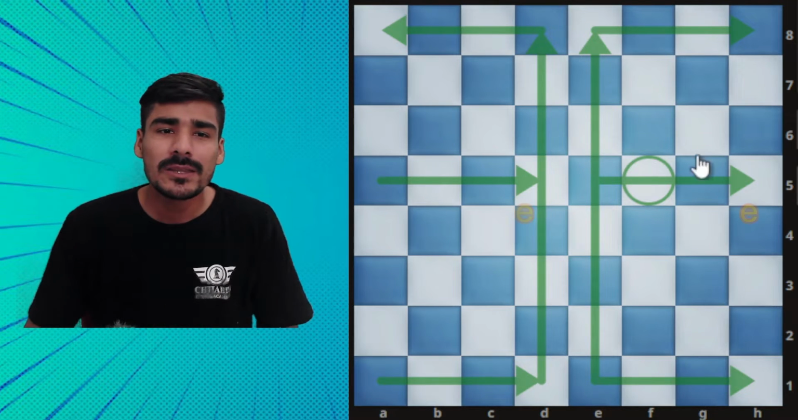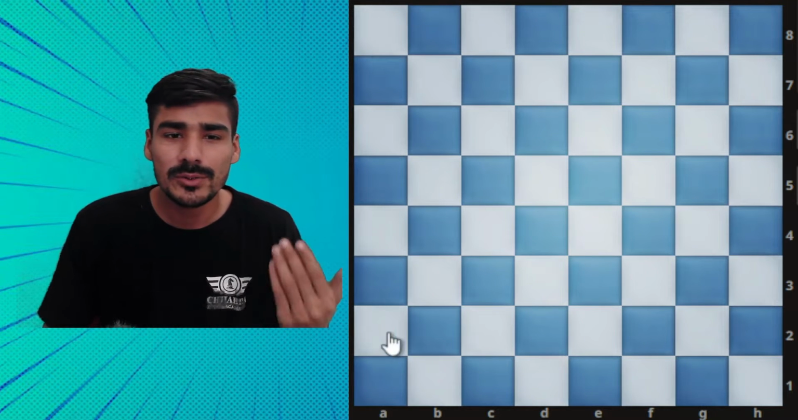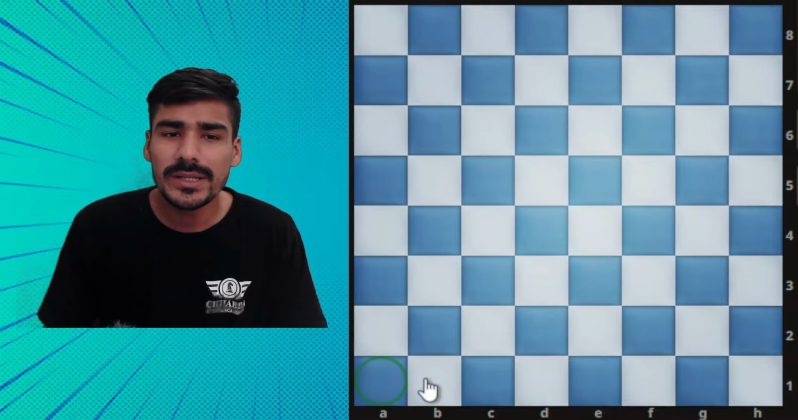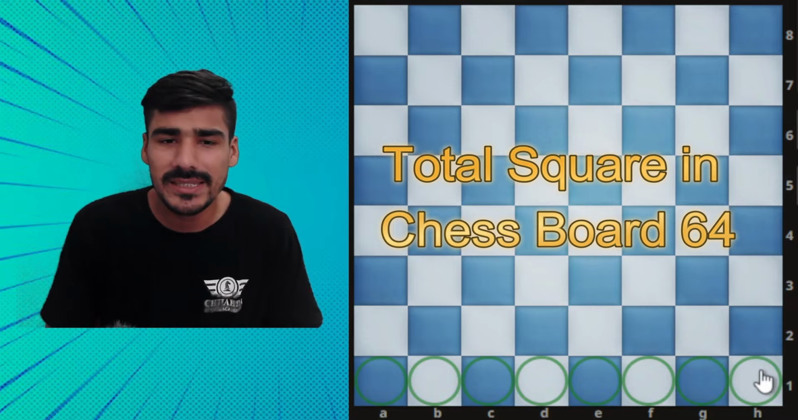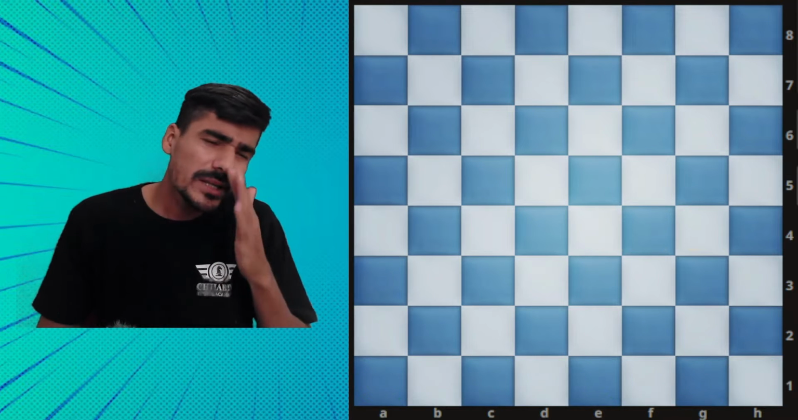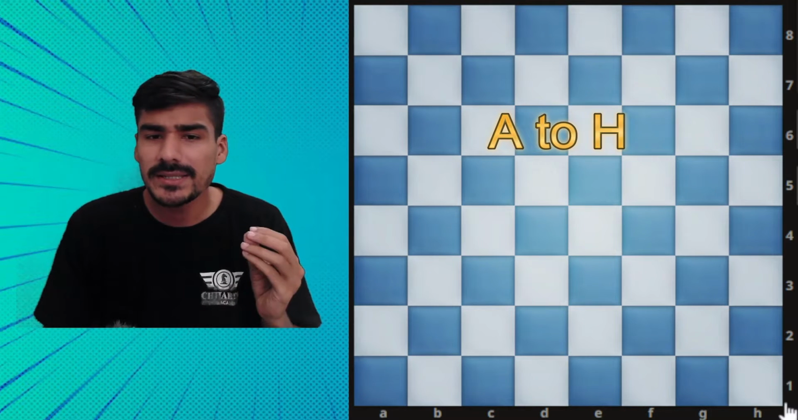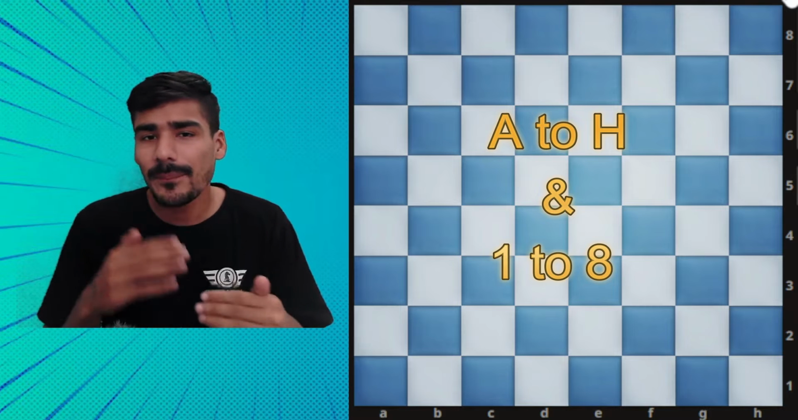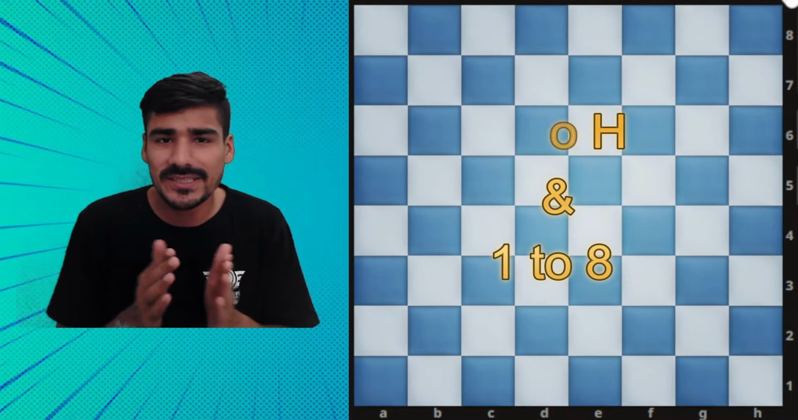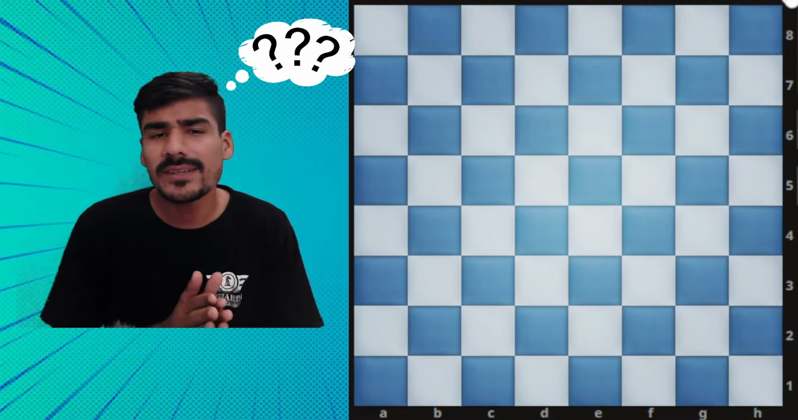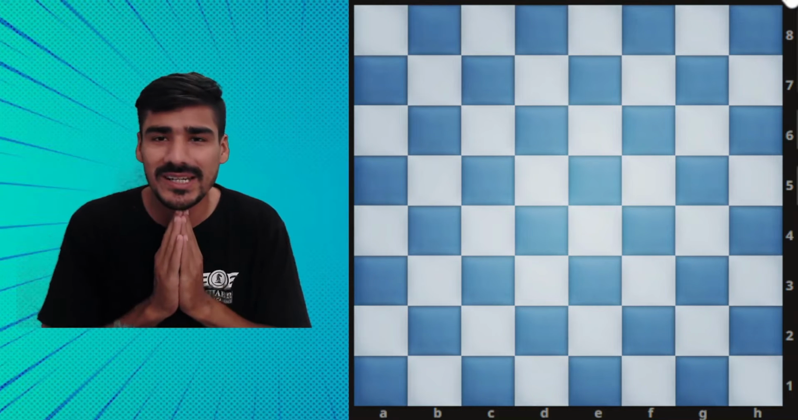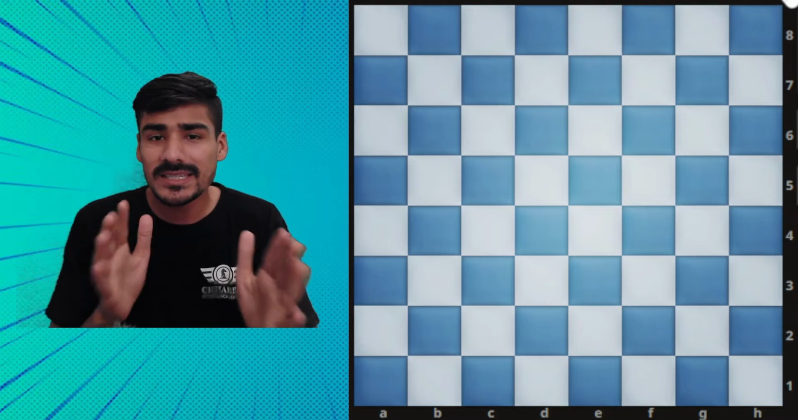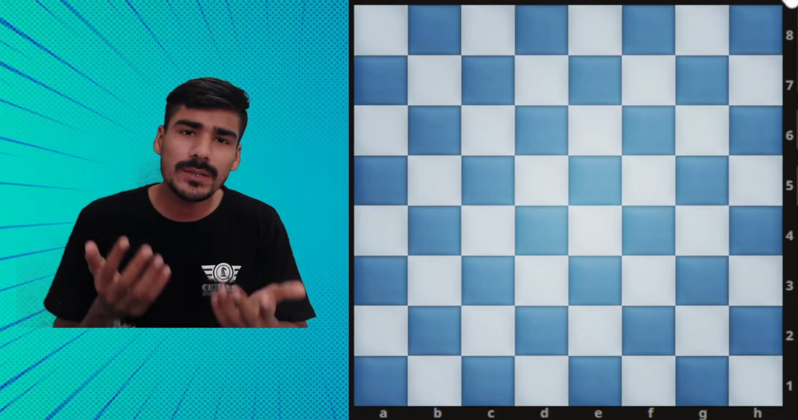Okay guys, now we know the total number of squares on the chessboard is 64, right. It's 8 multiplied by 8, so the total is 64 squares. You can see there are letters A to H and numbers 1 to 8 on every chessboard, right. Why is this given? Because this is the heart of the chess language, the notation. So today we'll learn about the chess language. It's very important to learn.